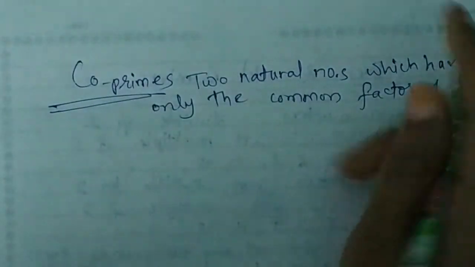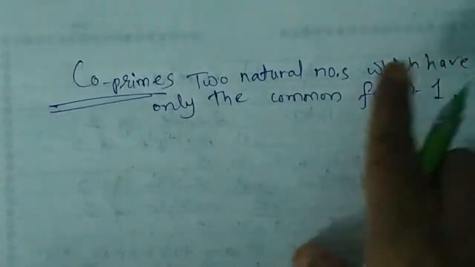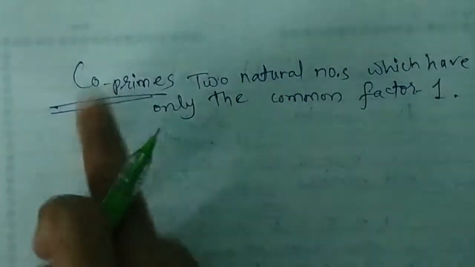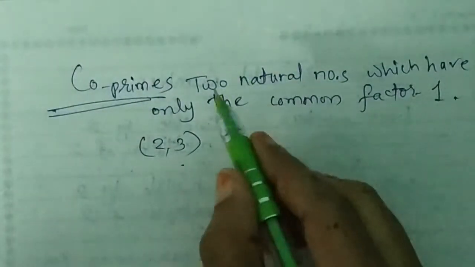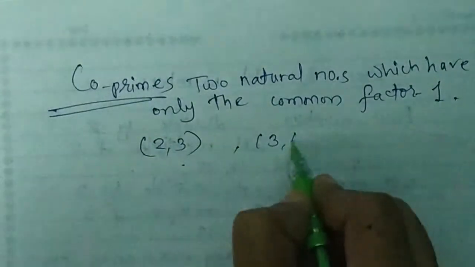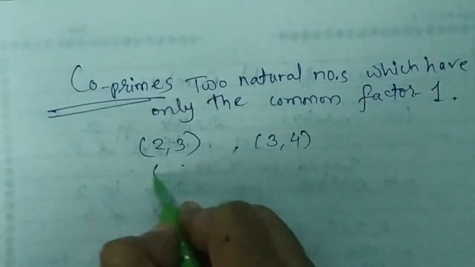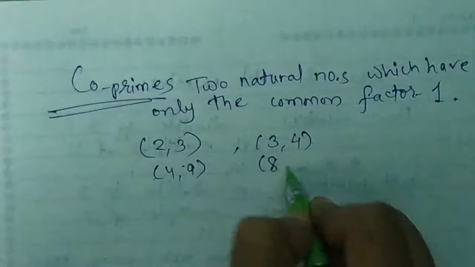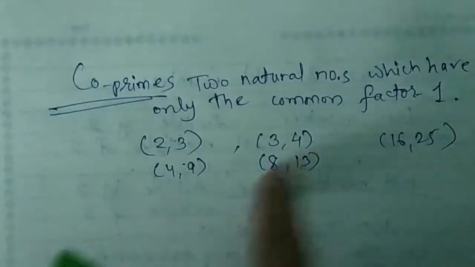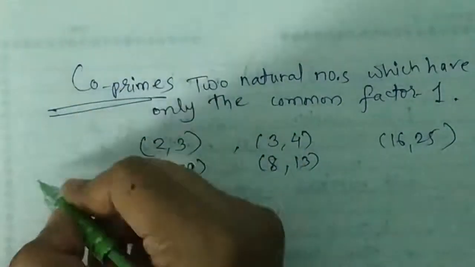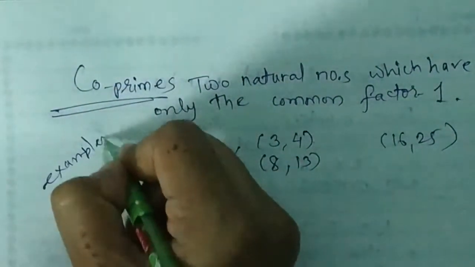So students, if you have two natural numbers which have only 1 as a common factor, you can call them co-primes. For example, the pair 2 and 3, both have a common factor 1. Again you have the example 3, 4. They have a common factor 1. You have 4, 9. You have 8, 13. You have 16, 25. They both have only one common factor, 1. So these are the examples of co-primes.